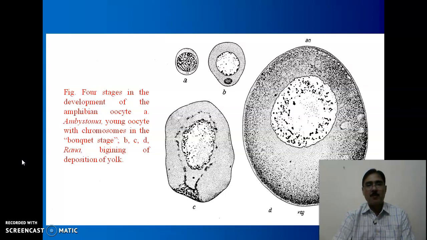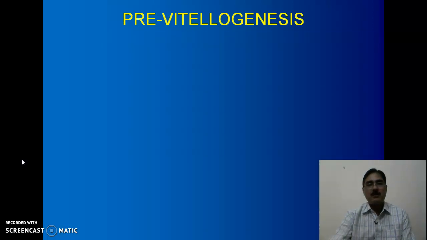In the embryostoma, you can see in A the size is much smaller, B slightly enlarged, but in the C and D stages of Rana, after the deposition of yolk, the size of the oocyte increases manifold.